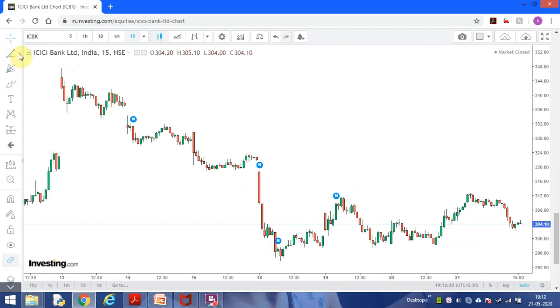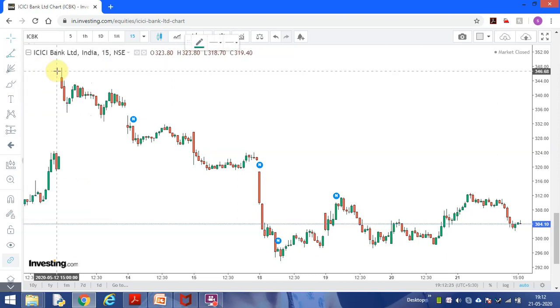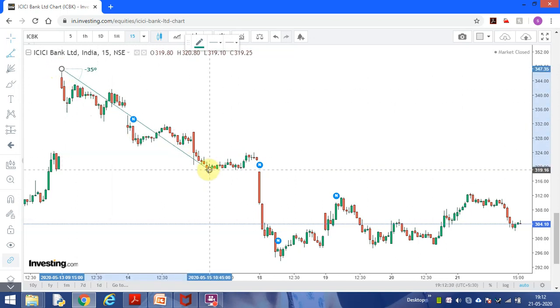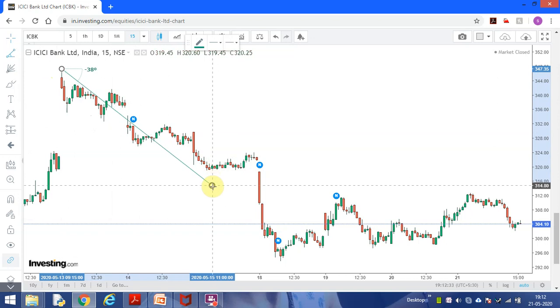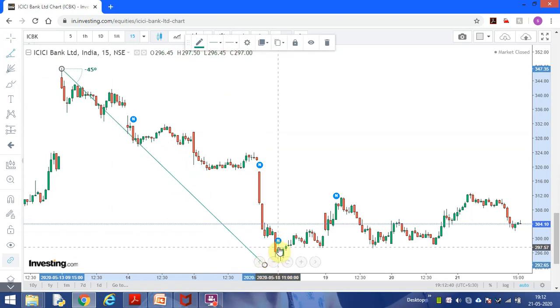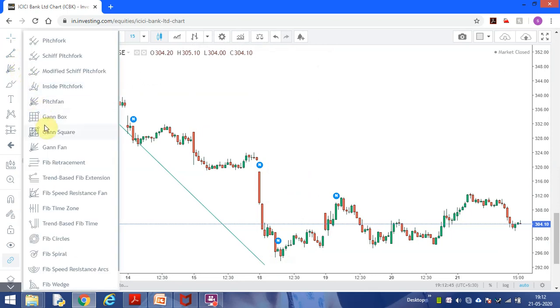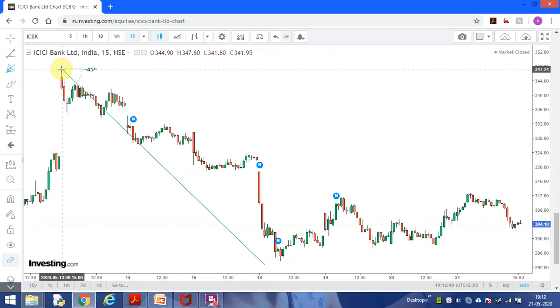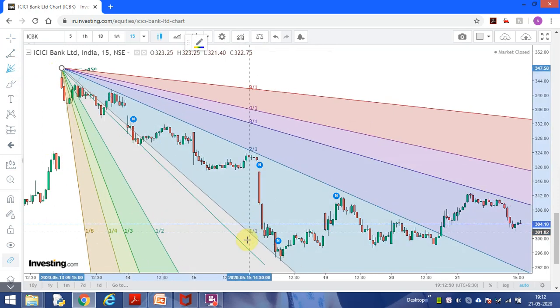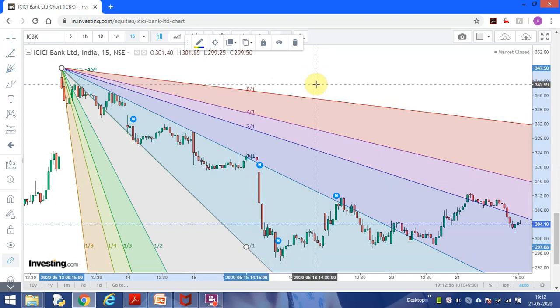Let's see, this is the trend angle. I draw here the Gann fan. You see, once I identify this, I have to make it on 45. See, this is 45. Okay, on this point, then I will use the Gann fan. I draw it here. I have to put this line at the center. You see, so like you see,